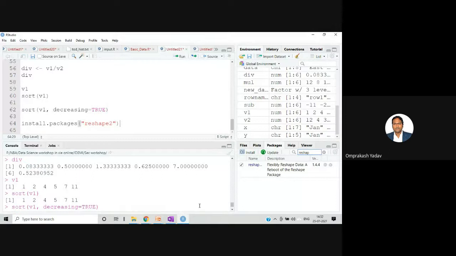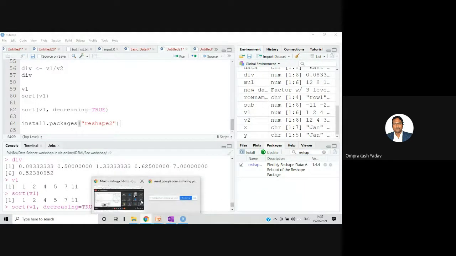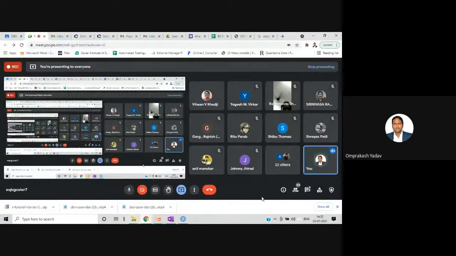So before installing any package, you must always check in the Packages tab whether that package is already there. If it's already there, then we don't have to install it. You just click on that checkbox, and it will be loaded to your program. So no need to install it. If it's not there, then only go for the installation process. Yes, sir. Thank you so much.